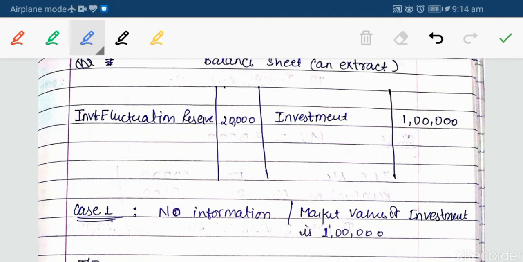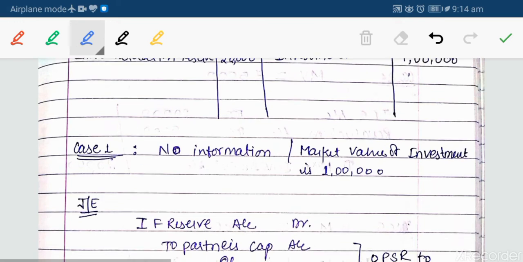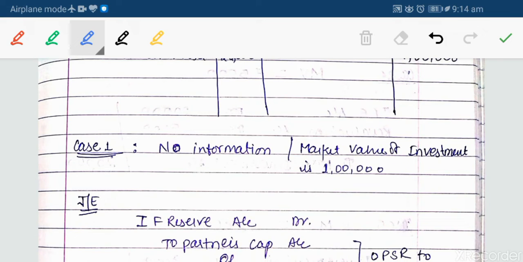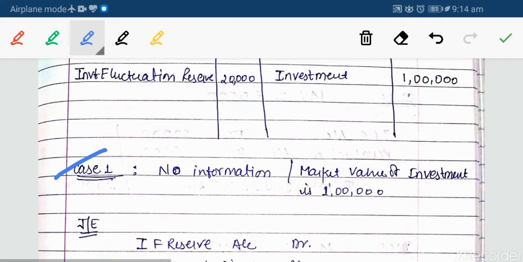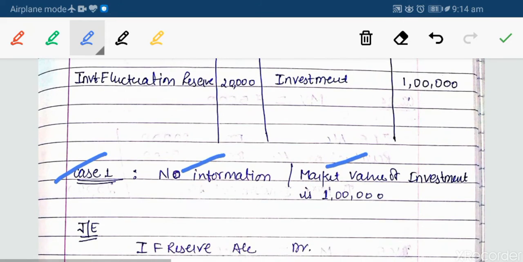The very first question we are going for is case number 1, when no information regarding book value or market value is given, or the market value of the investment is given as 1 lakh rupees. Market value is the present rate at which it can be sold, or bought from the market.